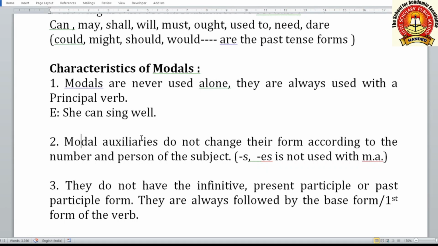Second one, modal auxiliaries do not change their form according to the number and person of the subject, such as s or es form is not used. So this is why they don't change. Only their same form will remain with any subject. Third one, they do not have the infinitive, present participle, means ing form, or past participle, means ed form. They don't have.